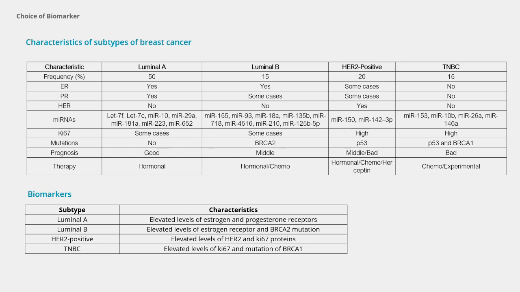This uncertainty regarding the specific mutations in BRCA1 and BRCA2 makes them unsuitable as biomarkers for our assay. Additionally, even if a mutation is present in BRCA1 or BRCA2, it does not guarantee the presence of breast cancer. Consequently, BRCA1 and BRCA2 mutations are not included in our biomarker panel.